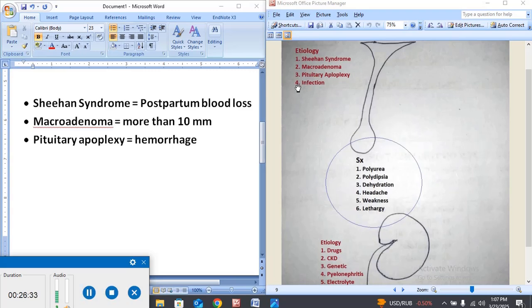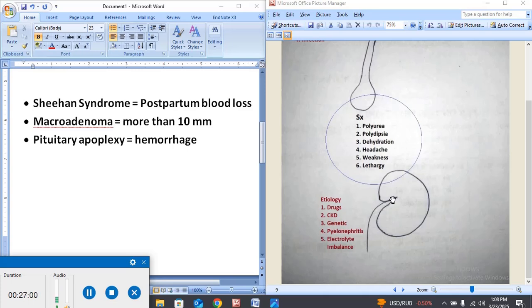On fourth number, you can see infection. Infection rarely gives rise to diabetes insipidus, but in some cases, when the meningitis is very vigorous inside the brain, the increased meningeal infection can also lead to diabetes insipidus.